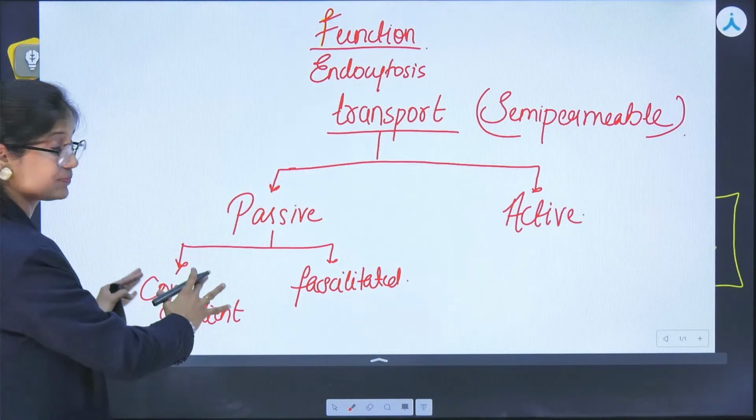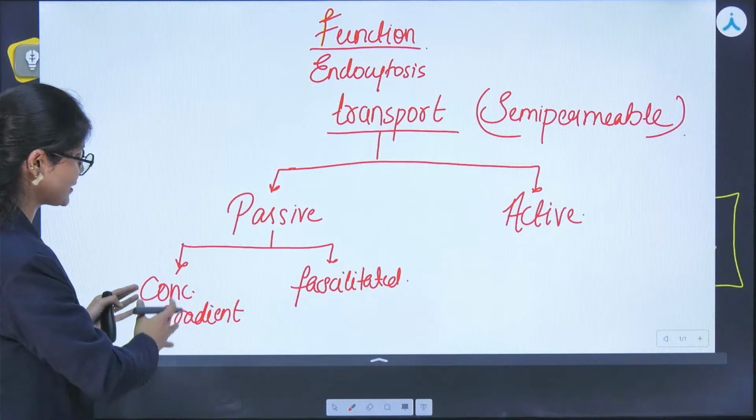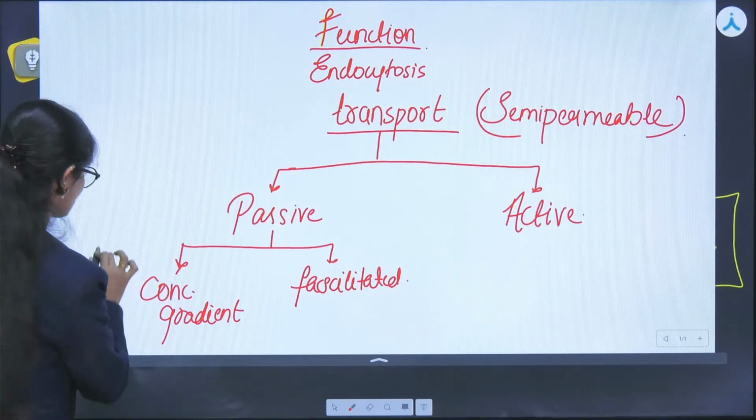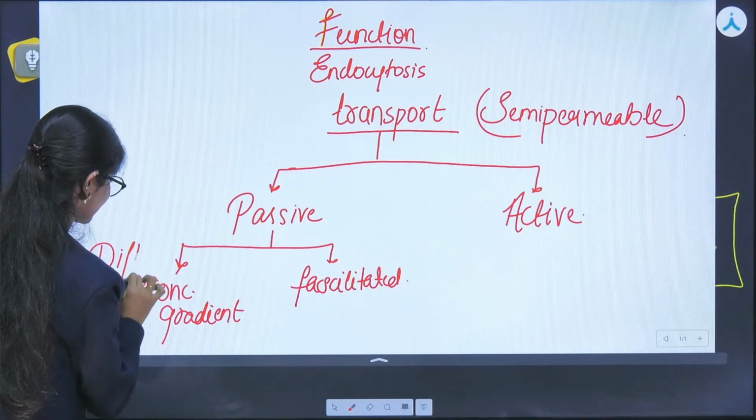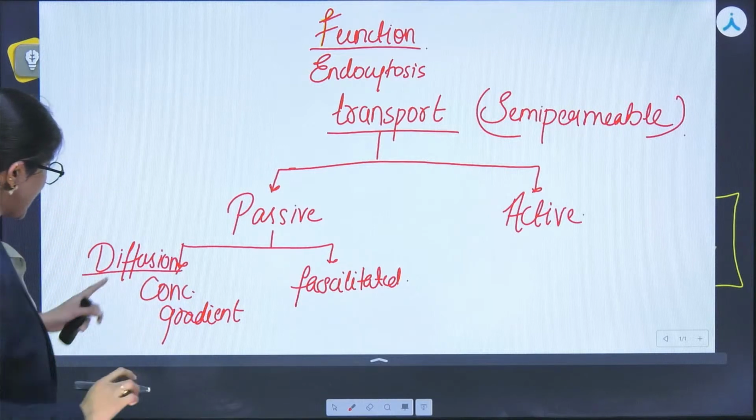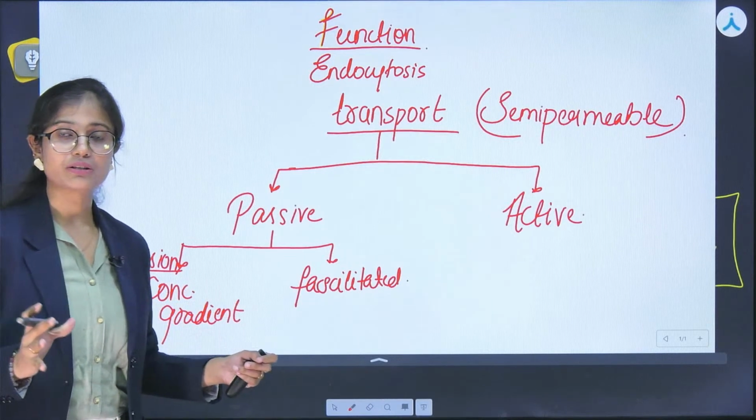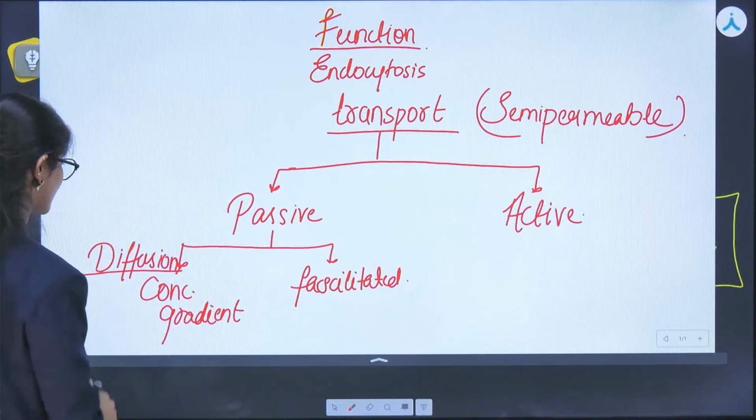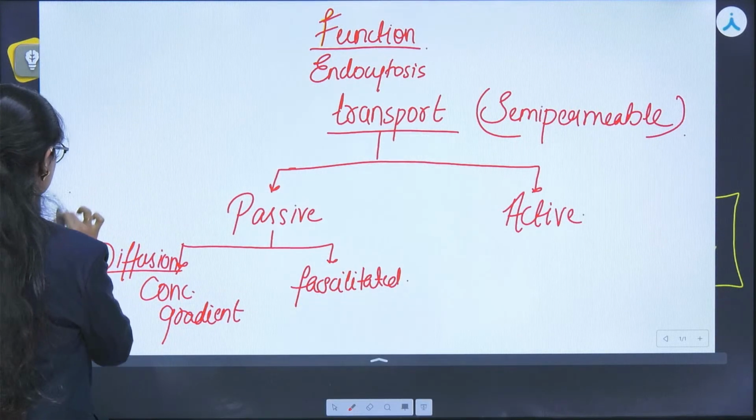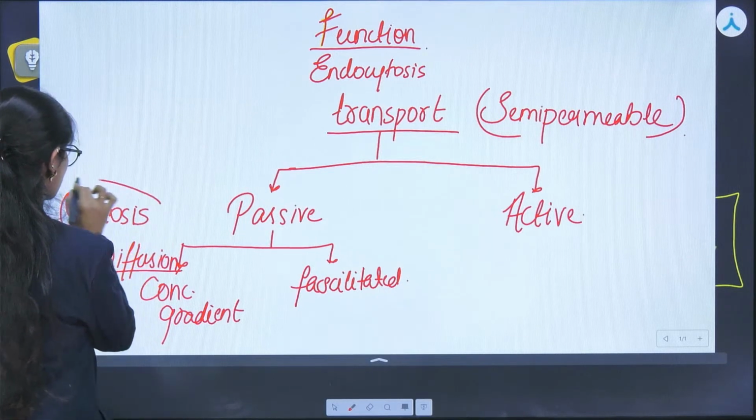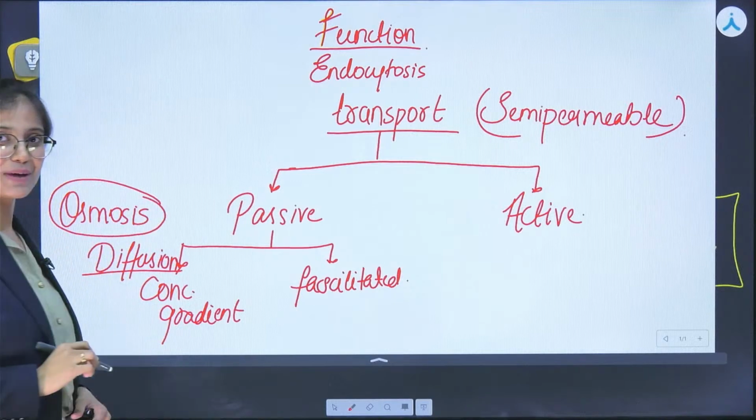And the type of transport where the concentration gradient is required, the name is diffusion. Yes. Sorry, I forgot to mention earlier. And when we talk about the diffusion of water across the membrane, one special term is given for that, that is osmosis, especially for the transport of water across the membrane.